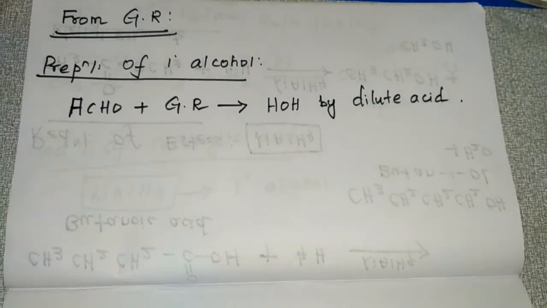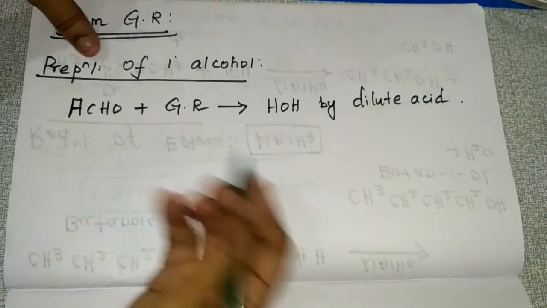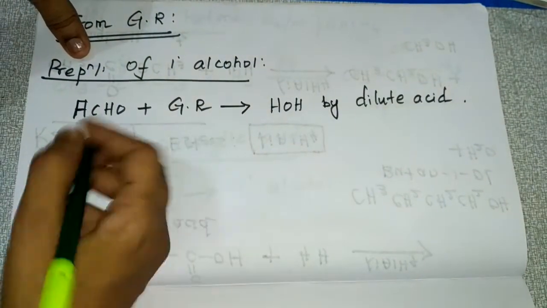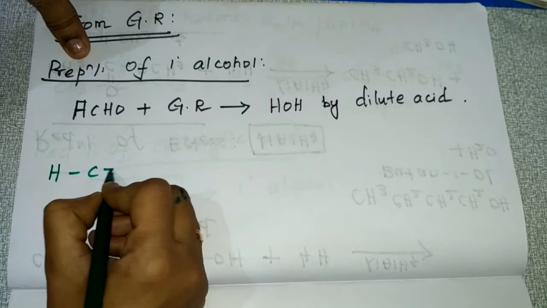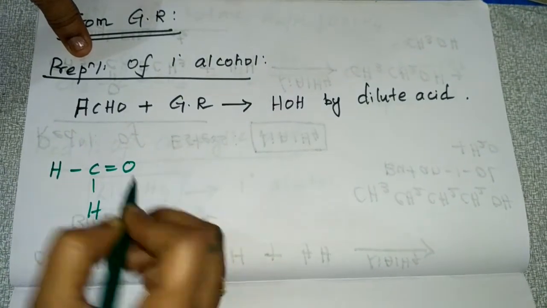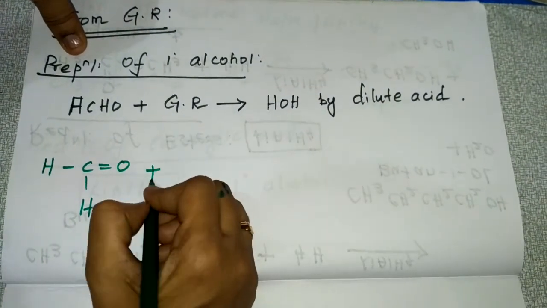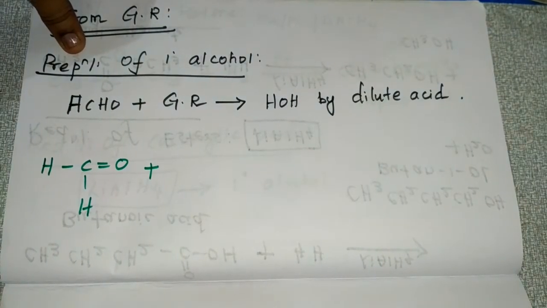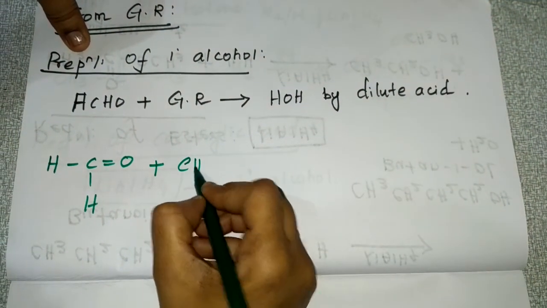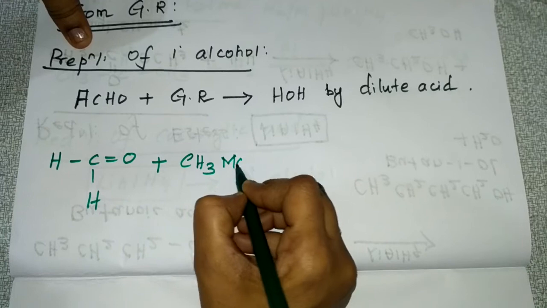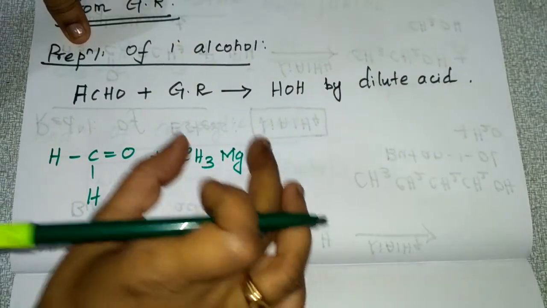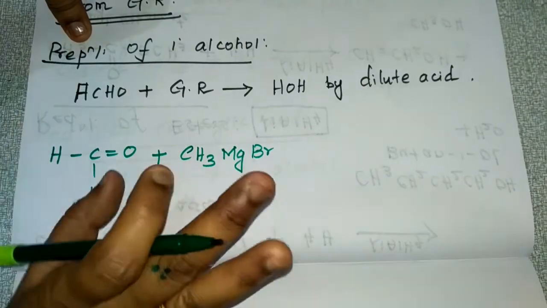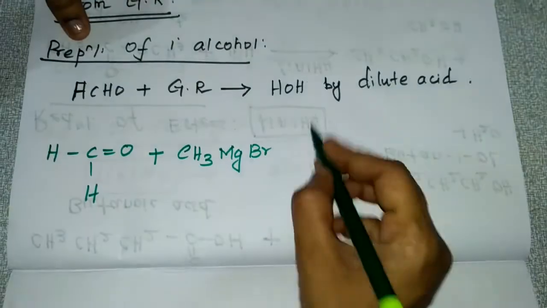I'll give you a reaction example for this. You have to take formaldehyde, HC double bond O H. To this you add Grignard reagent, here methyl magnesium bromide. This methyl group gets added to the formaldehyde, that is your first step.